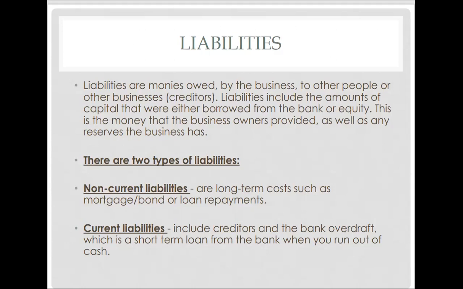Like assets, liabilities are divided into 2. We either have non-current liabilities, which are long-term costs, such as your mortgage or your bond, or loan repayments. And then we have current liabilities, which include your creditors, and the bank overdraft, which is a short-term loan from the bank when you run out of money.